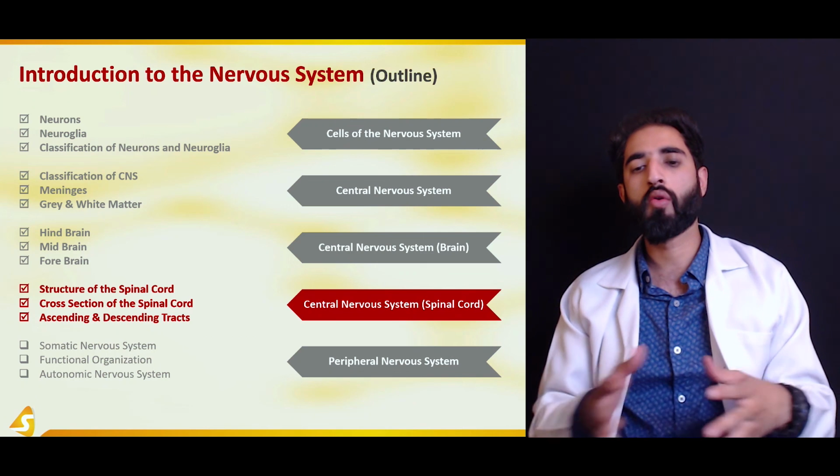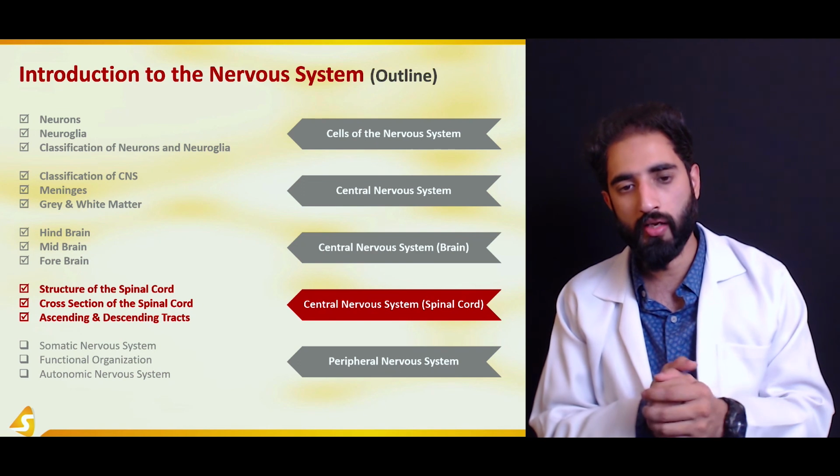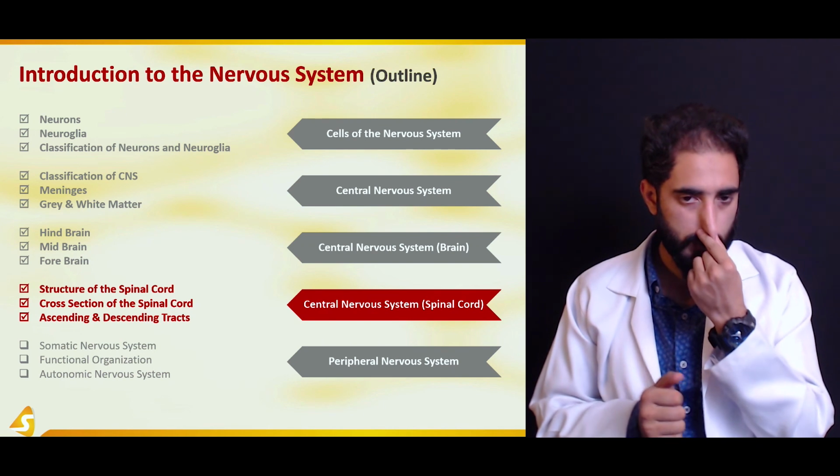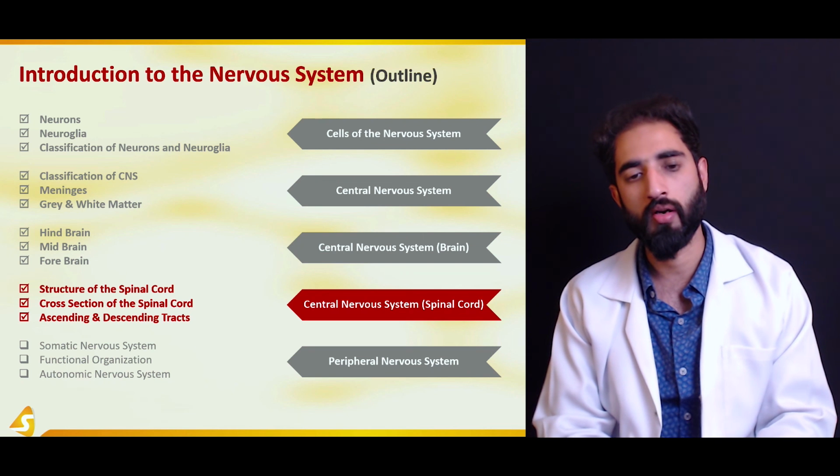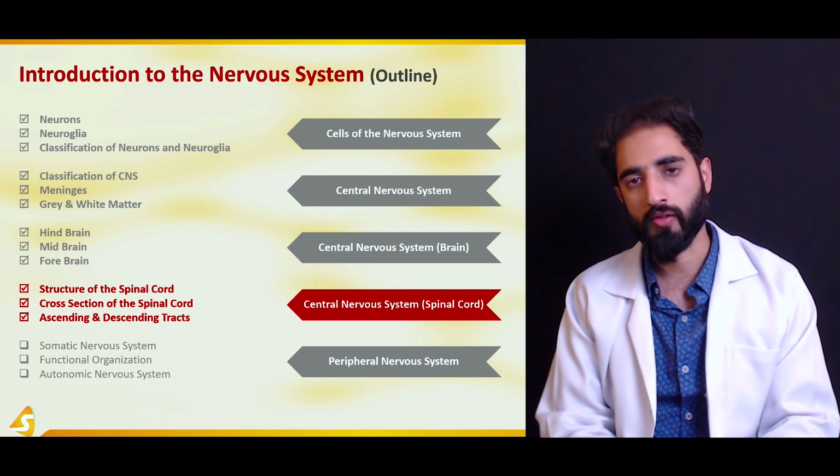So that was all about the central nervous system and spinal cord, and we talked about the structure of the spinal cord, the cross-section area of the spinal cord, and the ascending and descending tracts of the spinal cord.